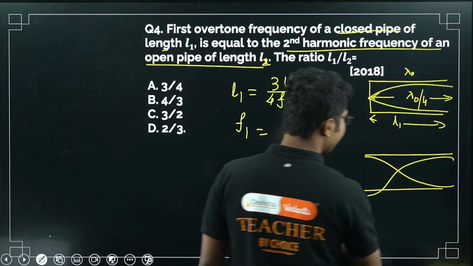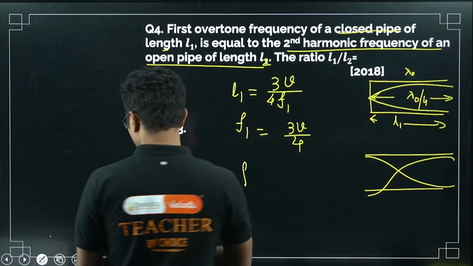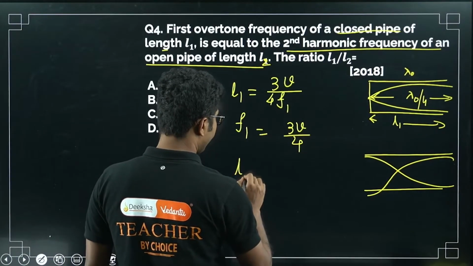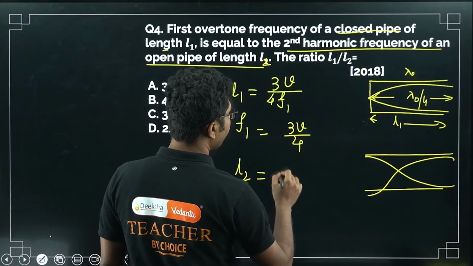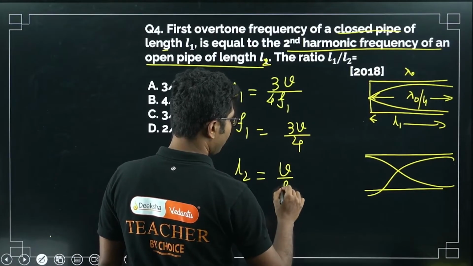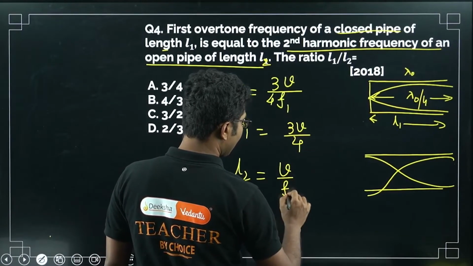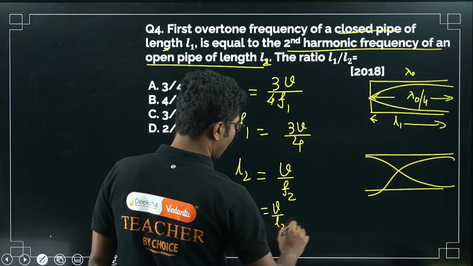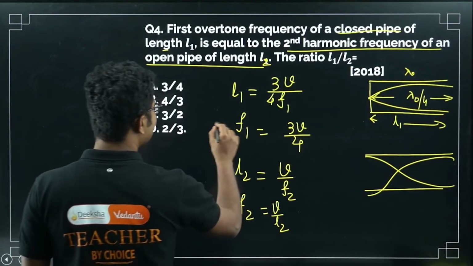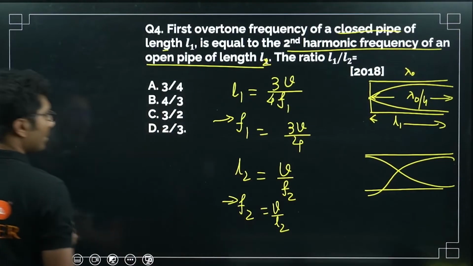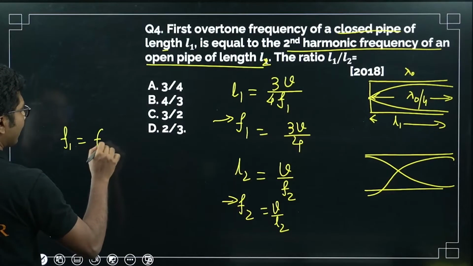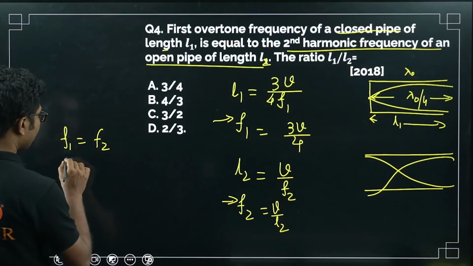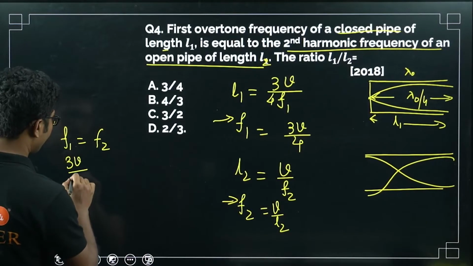You can learn these formulas in your P1. So L2 is basically V by F2. So F2 equals V by L2. Now by the formula they have given, F1 equals F2. You can use N1, N2, I am using F1, F2, nu 1, nu 2, all are fine. So 3V by 4.